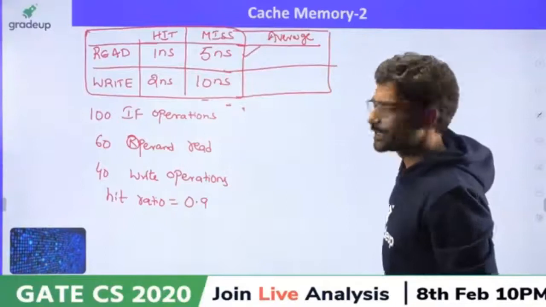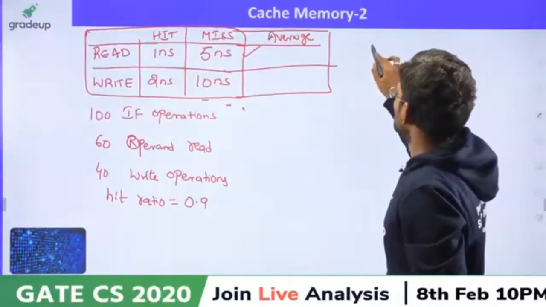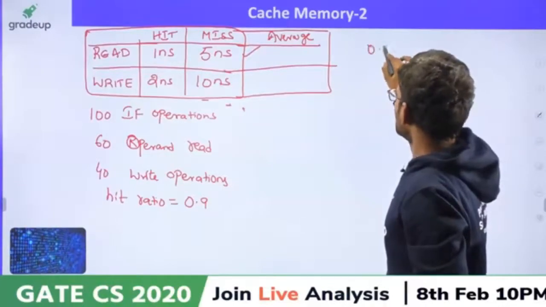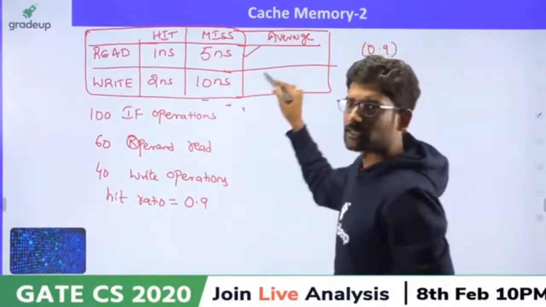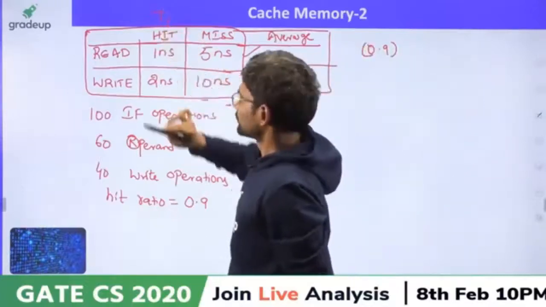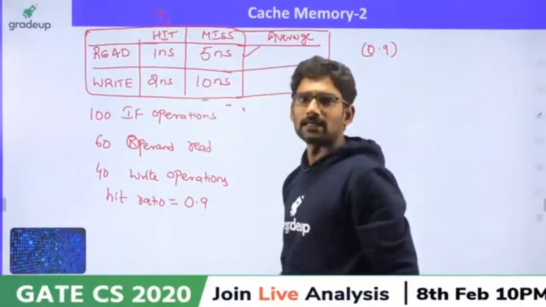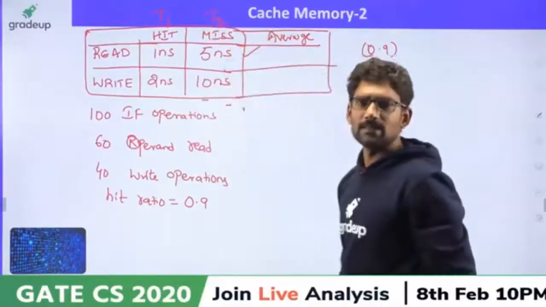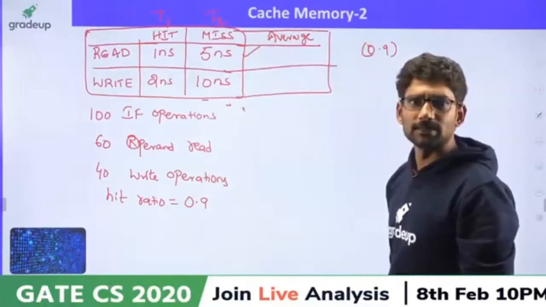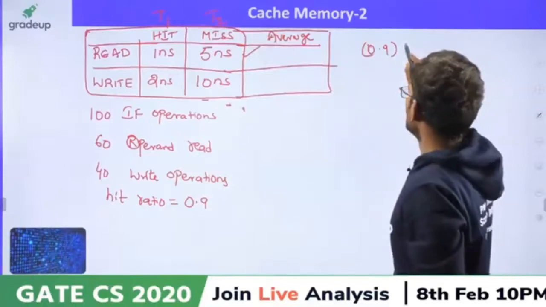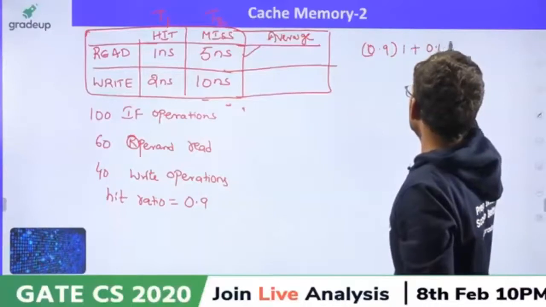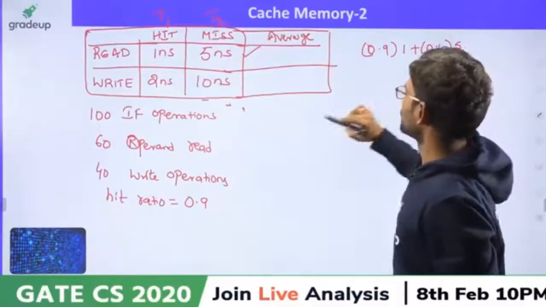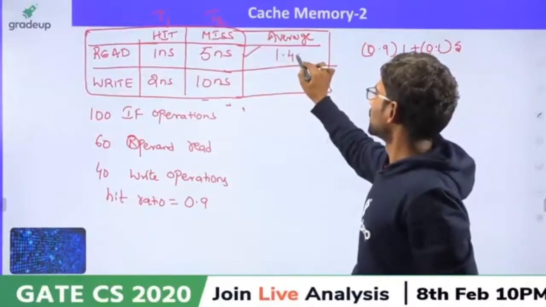How do you calculate? H is what? 0.9 into T1. Here what is T1? When a hit occurs. What is T2? When a miss occurs. Hit time is T1, miss time is T2, isn't it? So 0.9 into 1 plus 0.1 into 5. What is this? 0.9 plus 0.5, 1.4 nanoseconds.